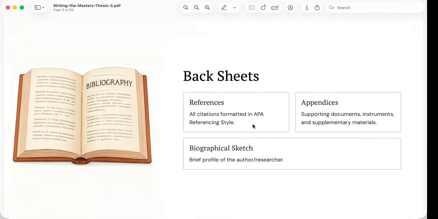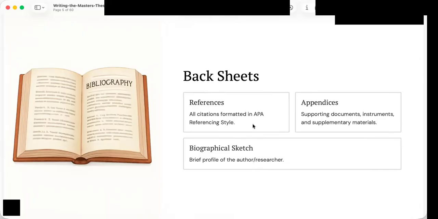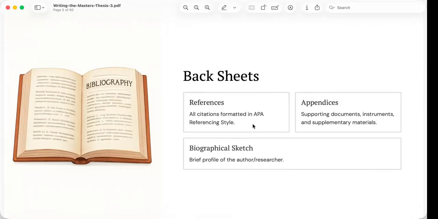After the five chapters are completed, the thesis concludes with what we call the backsheets. These are essential, especially in relation to thesis writing, because they demonstrate transparency, accountability, and academic integrity.